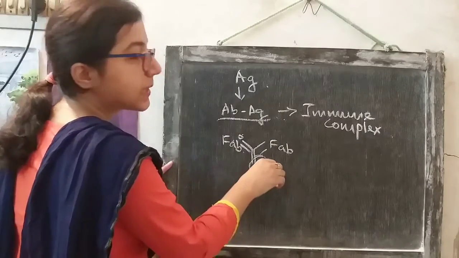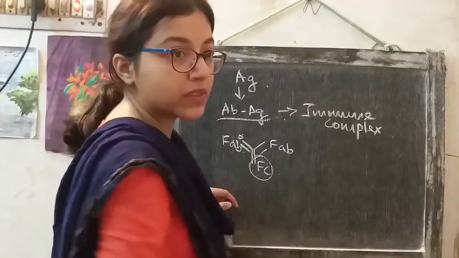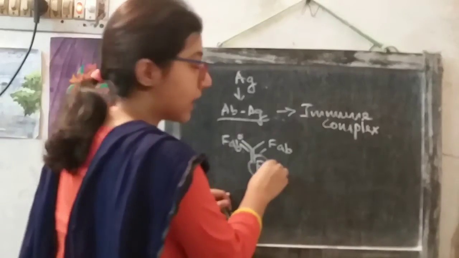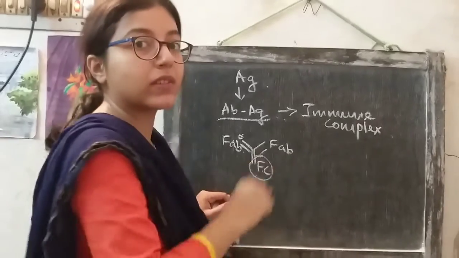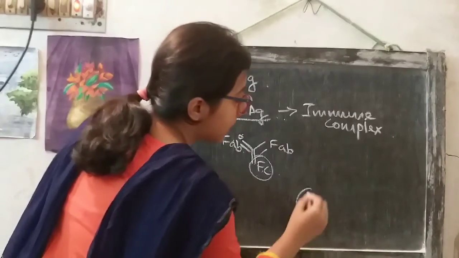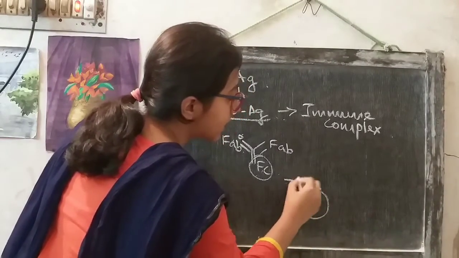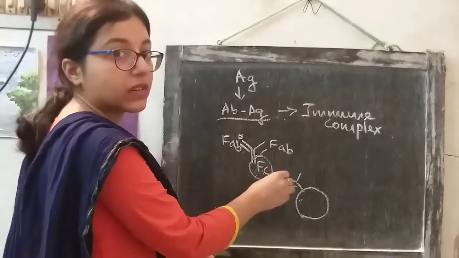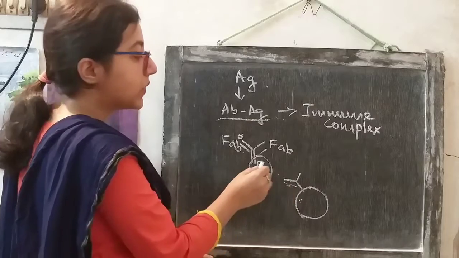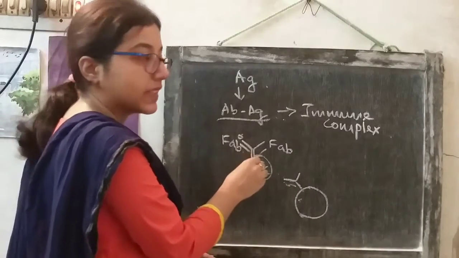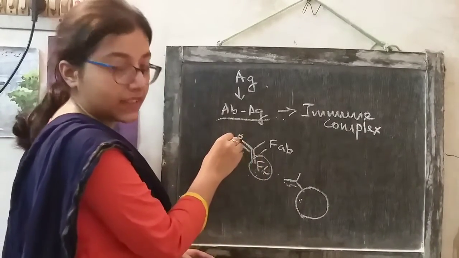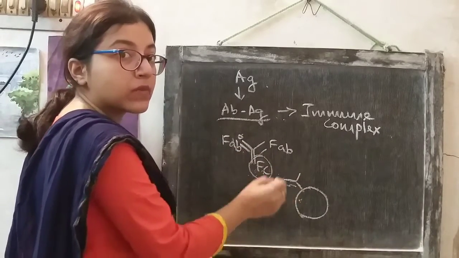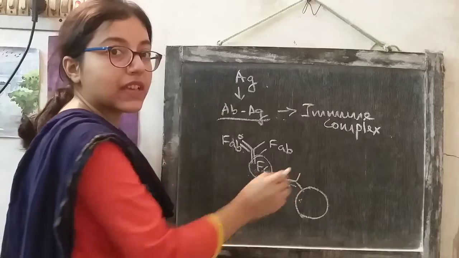This Fc part is recognized by other immune cells which have receptors for this Fc part on their surface. These immune cells have Fc receptors on their surface and they will bind with the Fc portion of the antibody that is already complexed with an antigen. So the immune complex will be bound to an immune cell with the help of these Fc receptors.